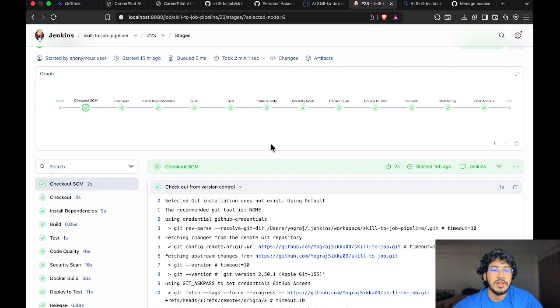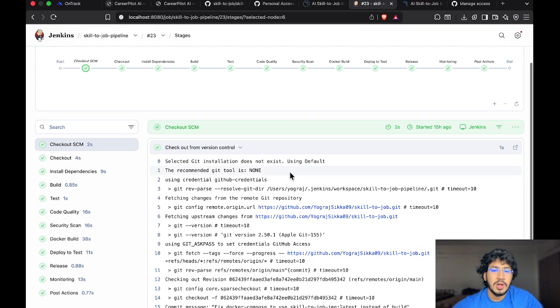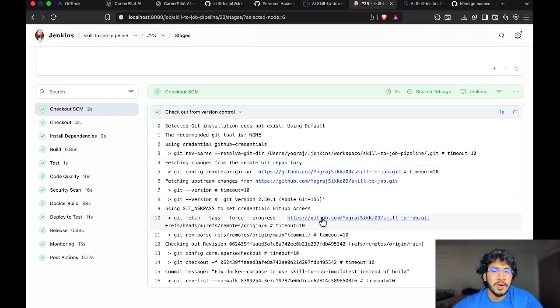So as you can see, everything has run successfully over there. So now let's discuss the checkout SCM, what it shows. The checkout stage first wipes the workspace, then downloads the latest code from GitHub. You can see it fetching the specific commit from the main branch, and this guarantees we are building the exact code that we pushed into GitHub, not some cached version stored before that. We are getting the fresh version from GitHub directly to our code.